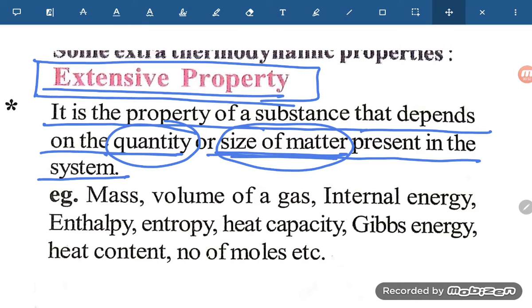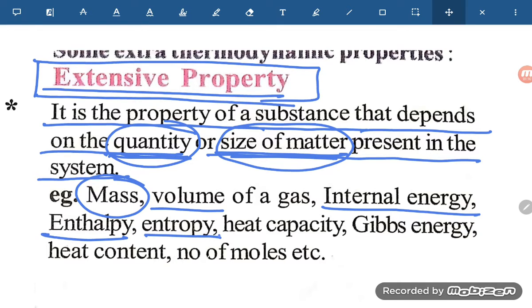What are the examples of extensive properties, student? Mass. Mass will be greater if the matter is more, if the quantity is more. Volume. Volume will be more if the quantity is more. Internal energy will be more if the quantity is more. Enthalpy will be more if the quantity is more. Entropy will be more if the quantity is more. Heat capacity will be more if the quantity is more. Gibbs energy will be more if the quantity is more. Heat content will be more if the quantity is more. Number of moles will be more if the quantity is more.